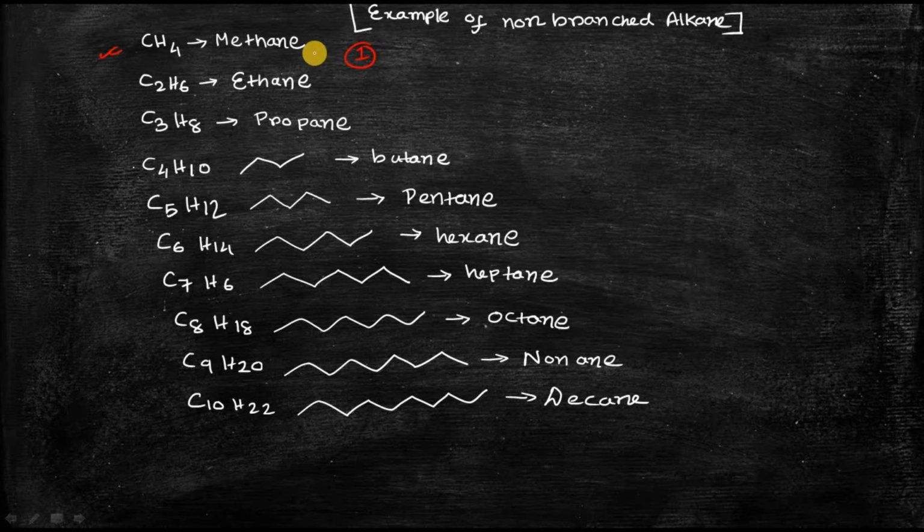The first 10 non-branched alkane names you have to remember somehow. I hope that you are already accustomed to or know all these types of terminology. Now this is the example of the one membered alkane, that is methane, and of course it will be non-branched. There is no chance of any branching. Now this is the two membered alkane, C2H6. It is called ethane. Then the three membered alkane is propane.